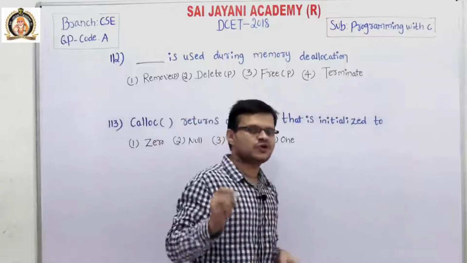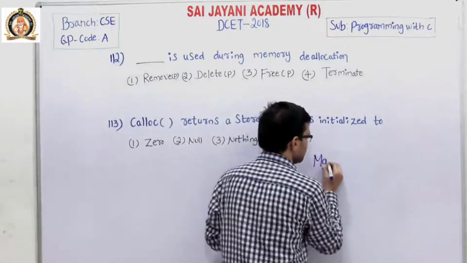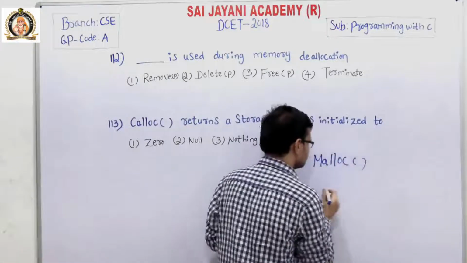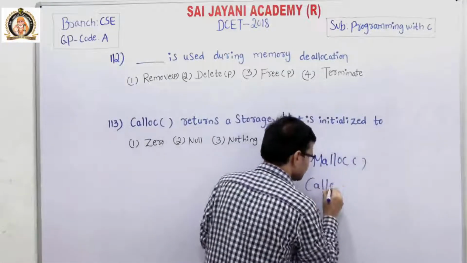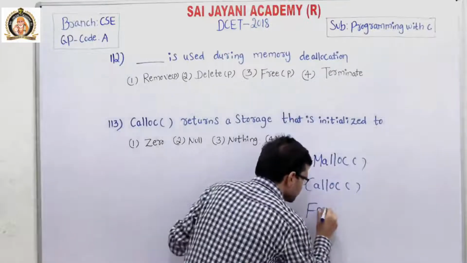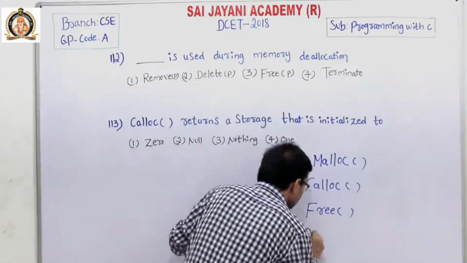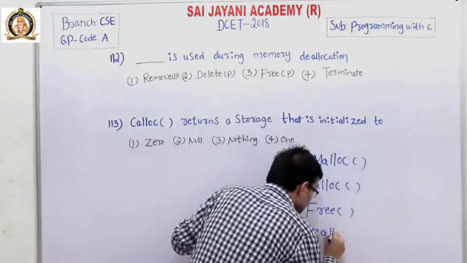In dynamic memory allocation, we have mainly 4 functions: malloc, the second one is the calloc function, the third one is the free function, and the fourth one is realloc.